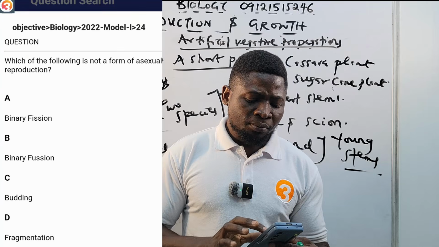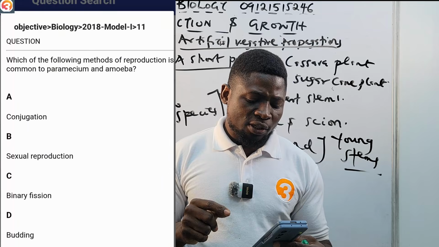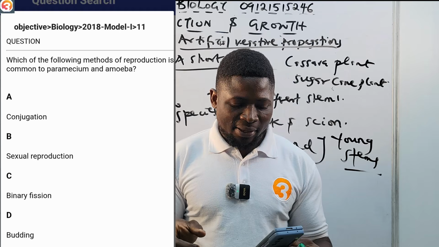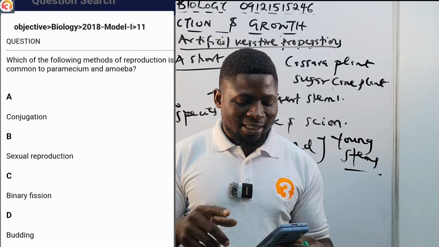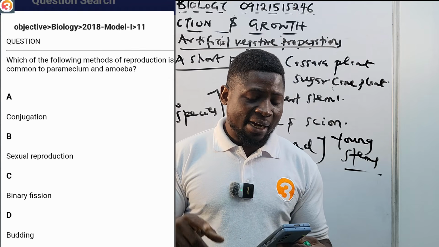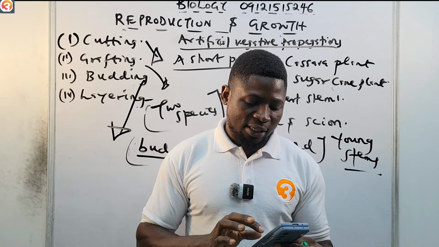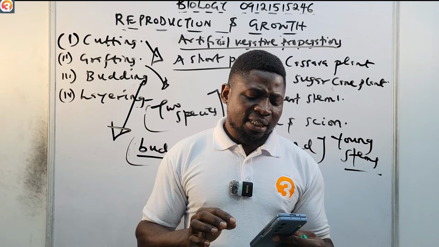Very easy also. 2018, number 11. Which of the following methods of reproduction is common to Paramecium and amoeba? A conjugation, B sexual reproduction, C binary fission, D budding. You know the answer, put it in the comment section. 2011, number 26.